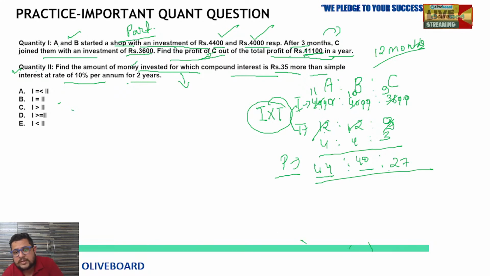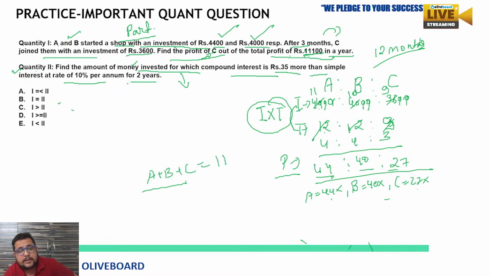Now 44, 40 and 27. So we can say that the share of A is 44x. I'm explaining each and everything in detail. B's share is 40x, C's share is 27x. So the share of A plus B plus C is 11,100 rupees. The sum of 44, 40 and 27 is 111. So 111x equals 11,100.